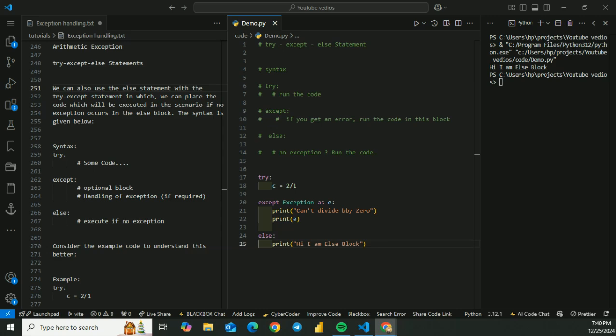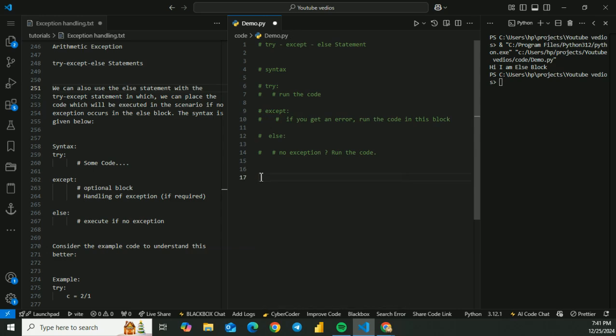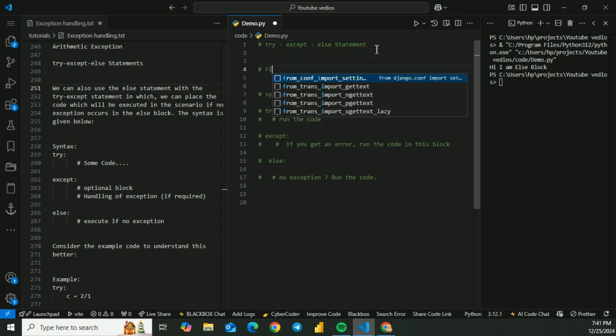Before I jump directly onto the problem statement, we have another statement, also known as the finally statement. In the finally statement, what happens? We use the same try, except, else, and also one more, which is called finally. In the finally statement, let's come down and look at it here.